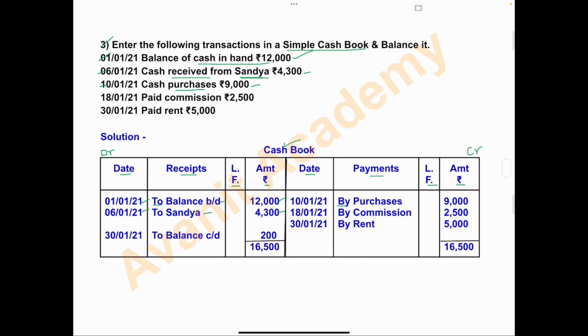So cash purchases, and purchases it is an expense. So this purchases you will record in payment side. So write here date on 10th January by purchases, and the amount is 9,000.